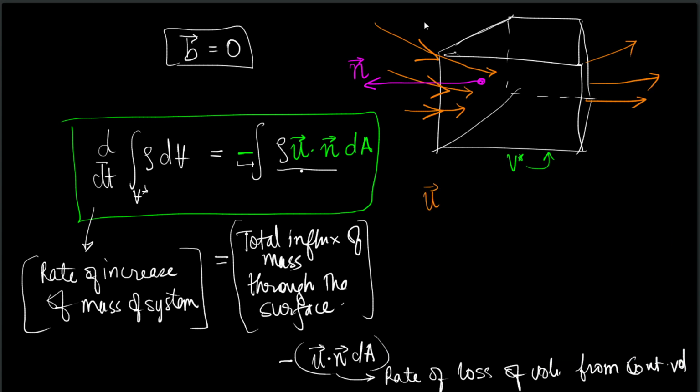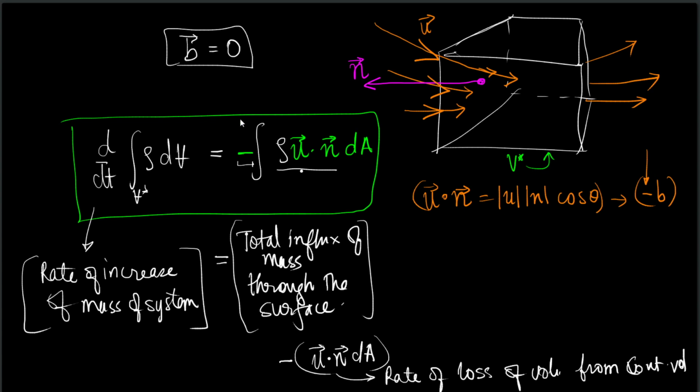Because u is pointing in this direction and n cap is pointing in the other direction, it will be essentially mod u mod n times cos theta, and theta is more than 90 degrees because it's opposite. So this entire term will be negative. Let us call it minus b. I am calling it minus b because b we can choose to be a positive term, and this negative reminds us that it's a negative term.